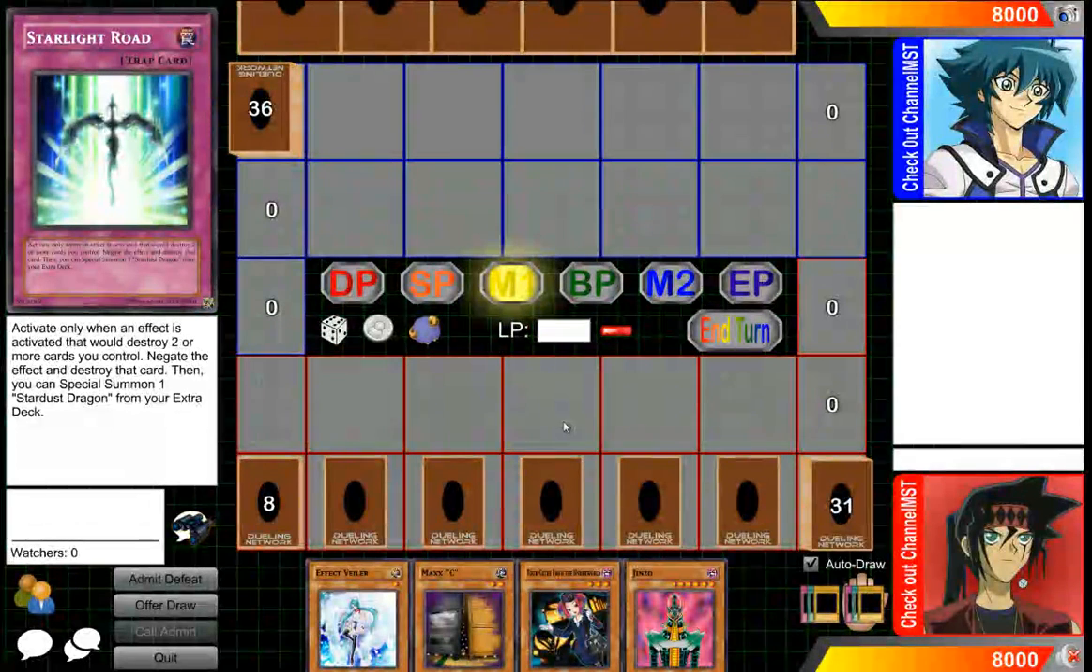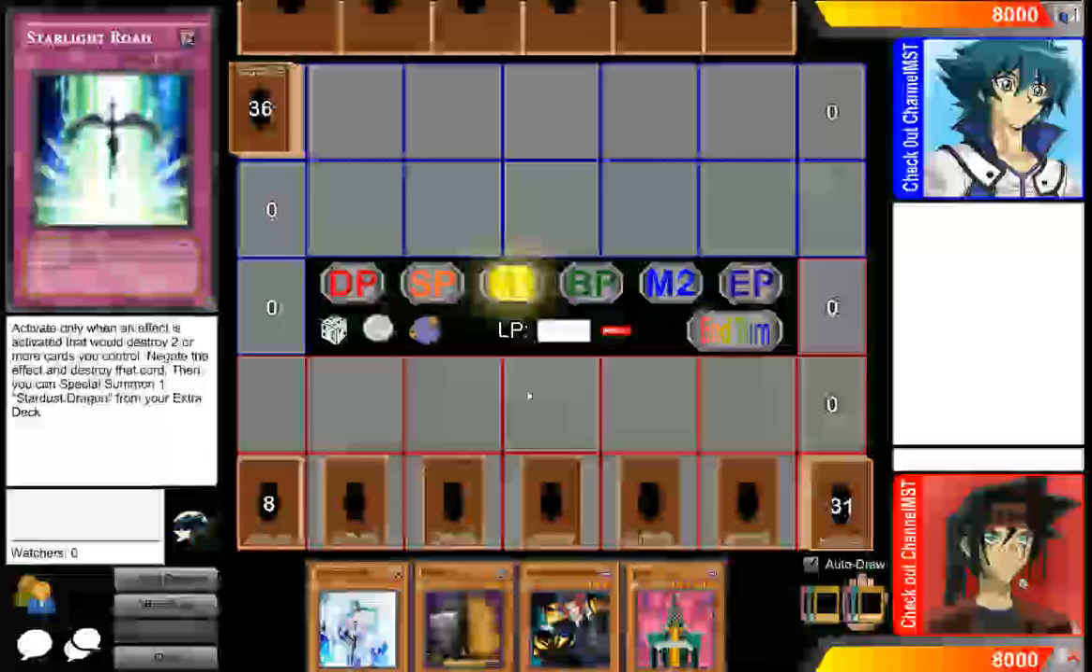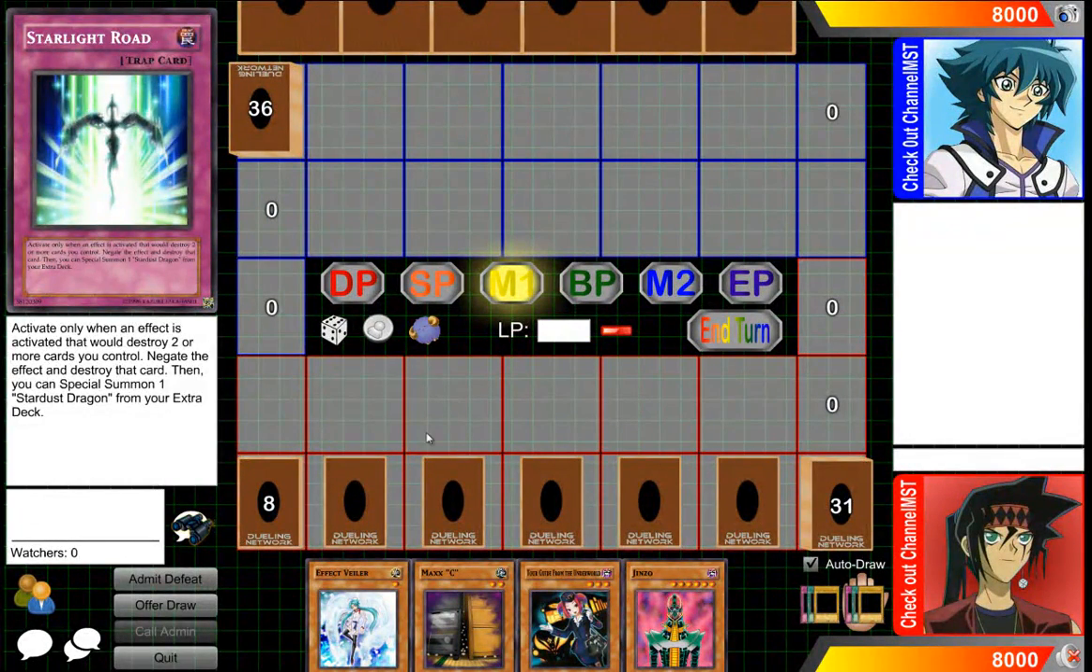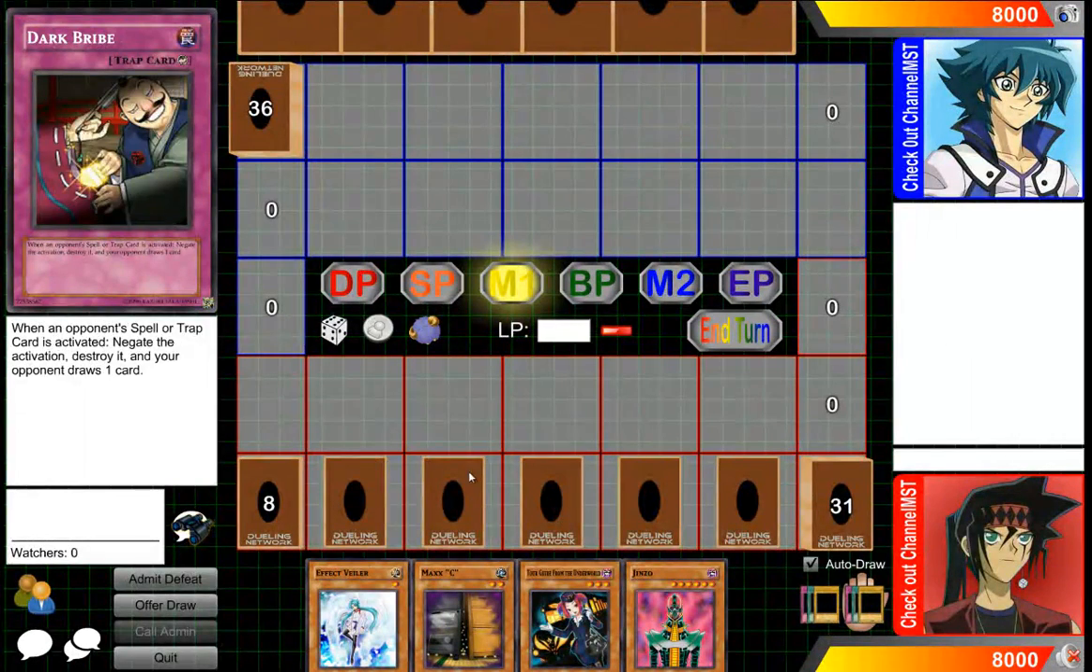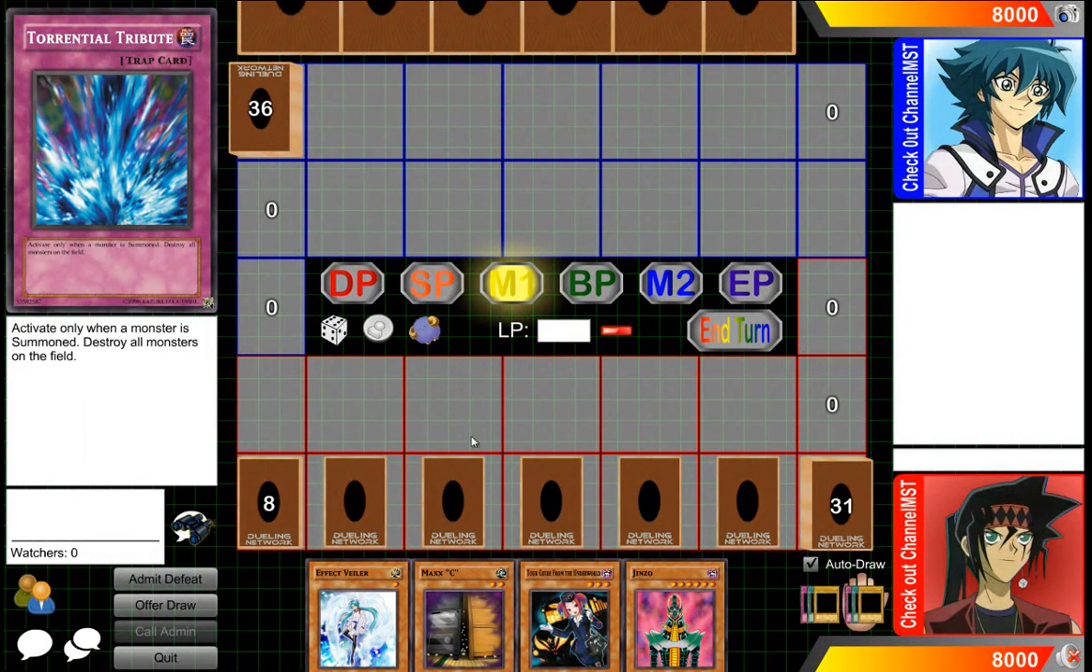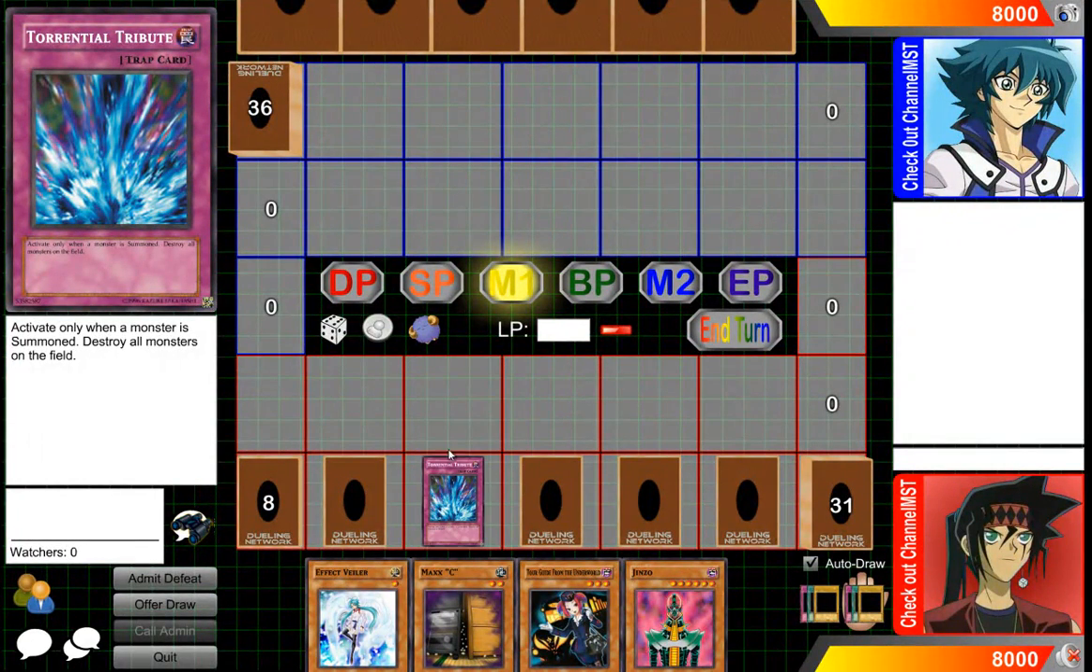Okay, here's the next example. Right now I'm going to be talking about costs and conditions, or I guess you could say requirements as well. So, for example, there are requirements. For example, if a monster is summoned, then I can activate Torrential Tribute. So some cards have requirements for them to be activated.